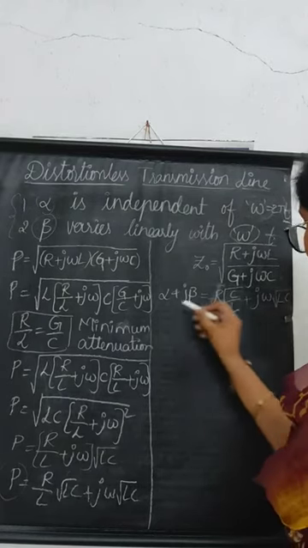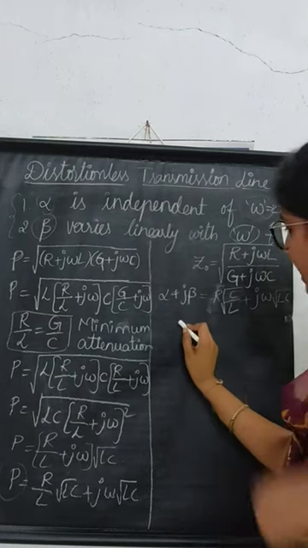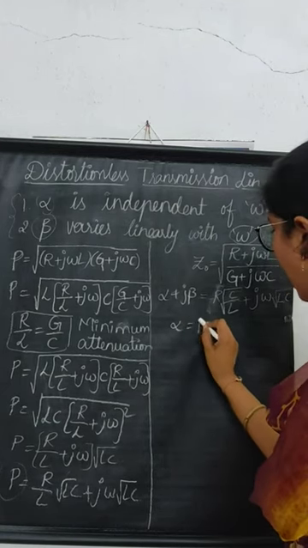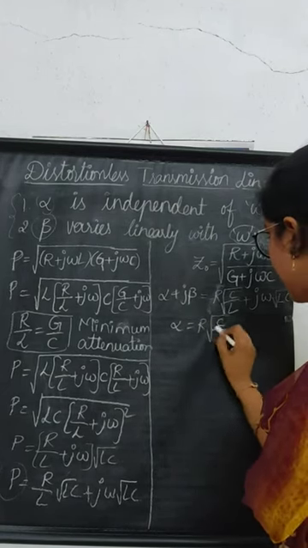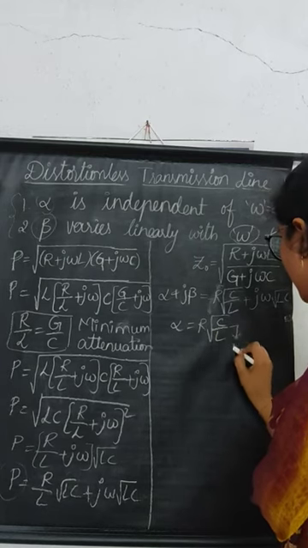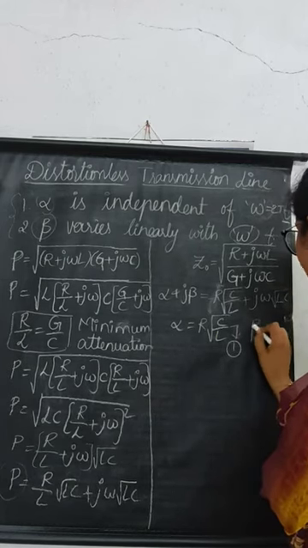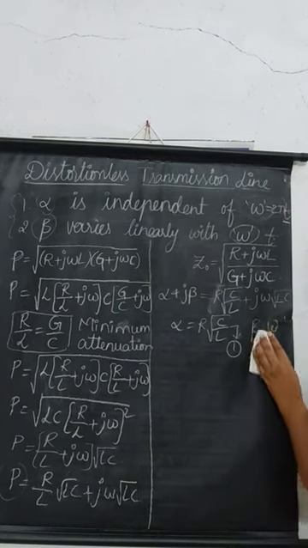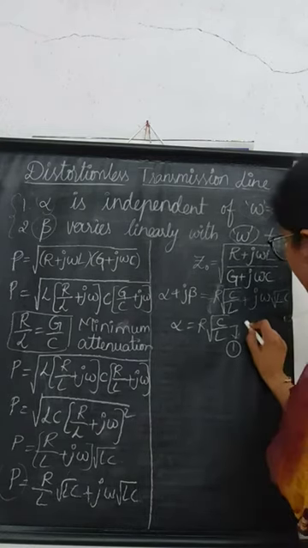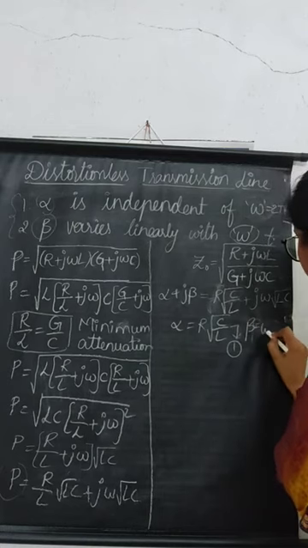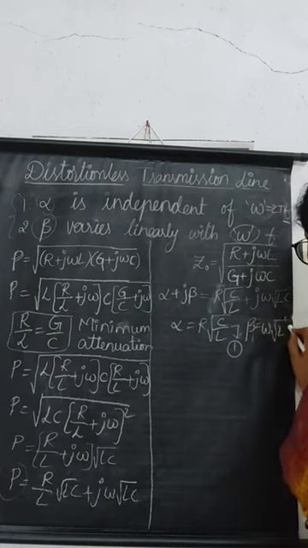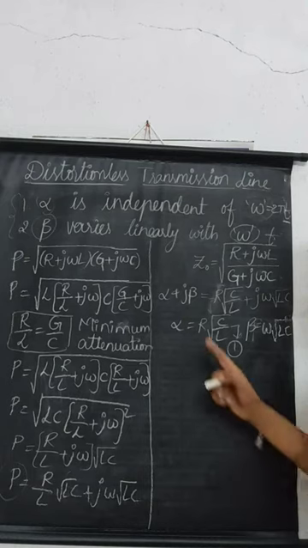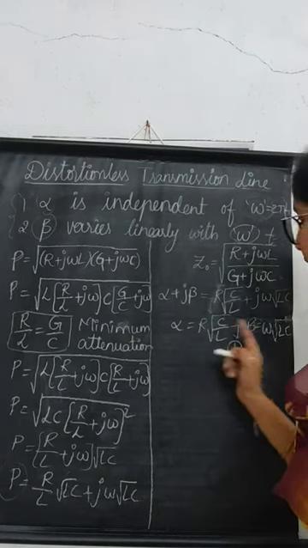By comparing real and imaginary terms, we get alpha is equals to R into root C by L, consider it as equation 1, and beta is equals to omega into root LC. So we got the alpha and beta values.